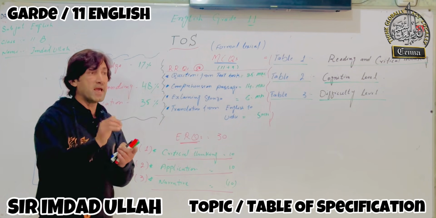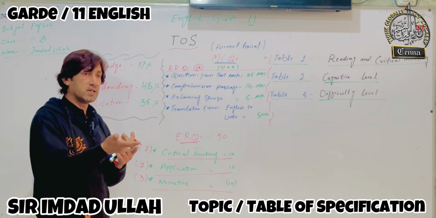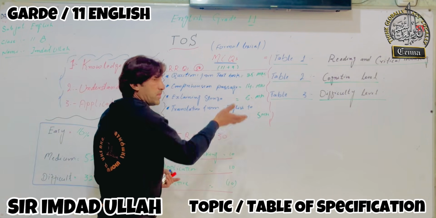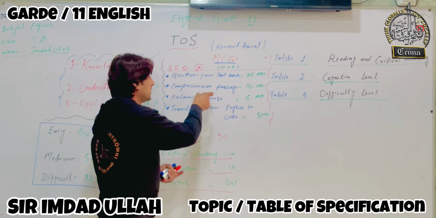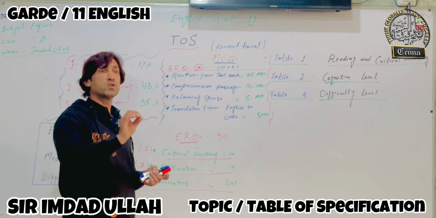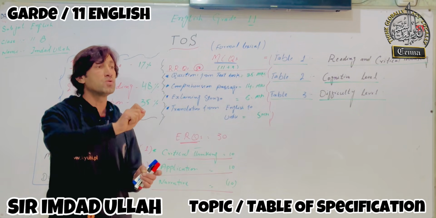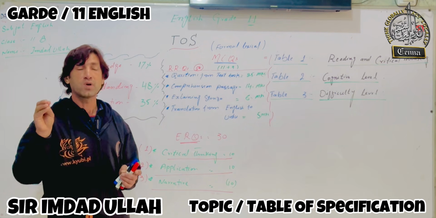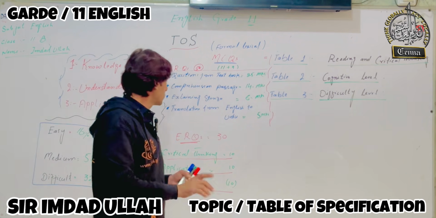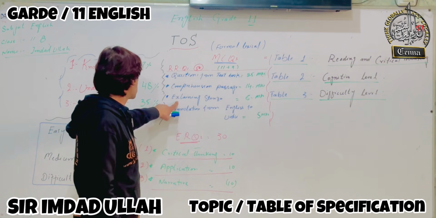You have to make it as easy and simplified as possible. Clear? So there will be some short questions at the end of the passage, and you have to search for the answers in the passage, but you don't have to write the same words that have been given in the passage. You have to simplify it, make it simple. In your own words, you have to try to write it down. Clear? So it will have how many marks? 14 marks.